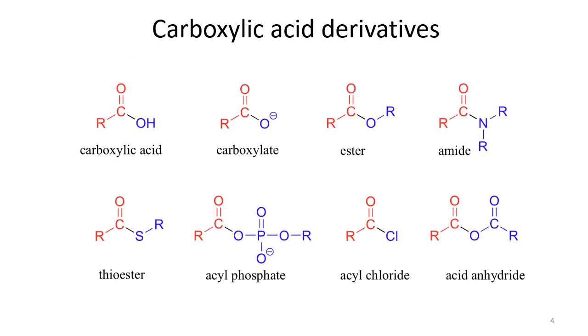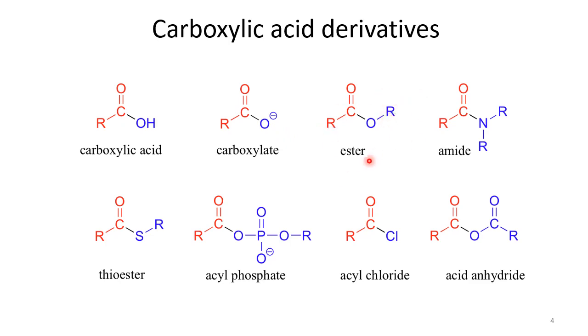Let's talk about carboxylic acid derivatives themselves. We know about the structure of carboxylic acid as it is mentioned here. The first structure, this one, is known as carboxylic acid. There are many other compounds that can be derived from carboxylic acid, and they are commonly known as carboxylic acid derivatives. They are very closely related to carboxylic acid because their nature is very closely related to these carboxylic acids. Basically the other derivatives are carboxylate if it is in the form of salt, and